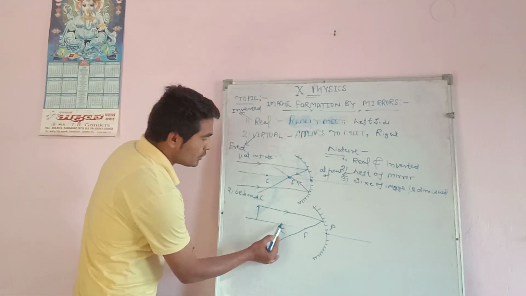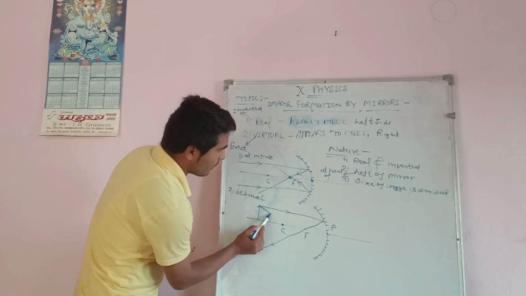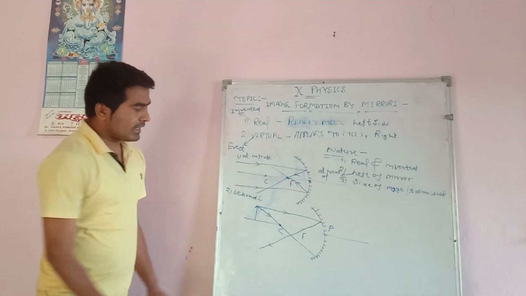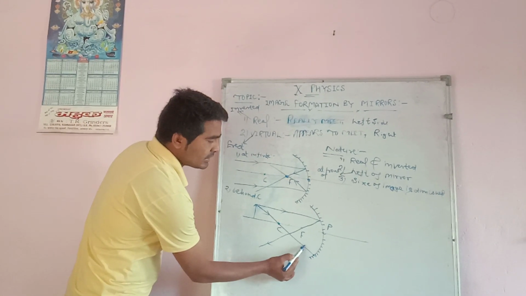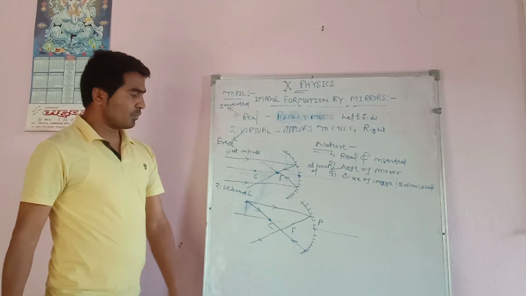Now the second light ray: suppose we are traveling the second light ray through center of curvature. This is the second light ray. In case of center of curvature, light rays bounce back along the same path.